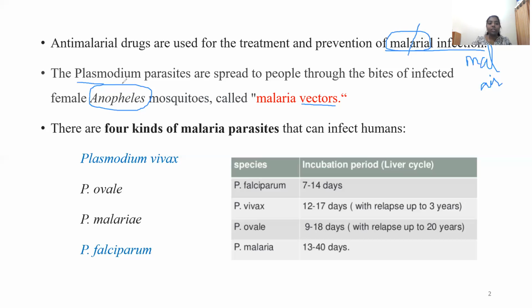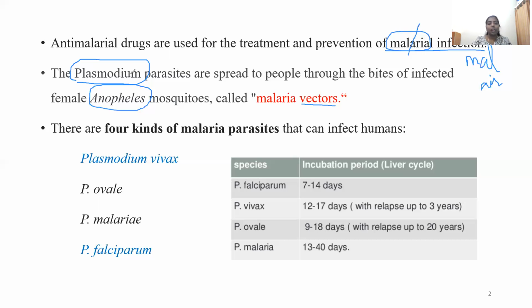You must have heard of this term called Plasmodium parasite. It belongs to the category of protozoa, and that is why you can call this class of agents anti-protozoal agents also. You have a topic named anti-protozoal agents in your theory. So in that we will be coming across this topic called malaria again.